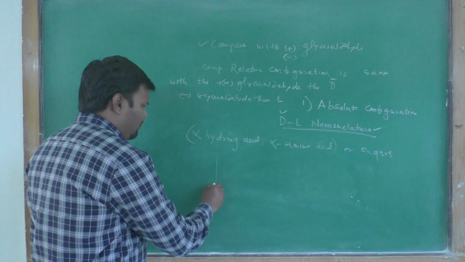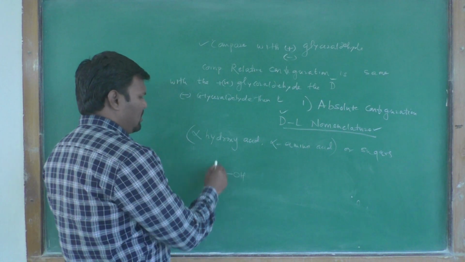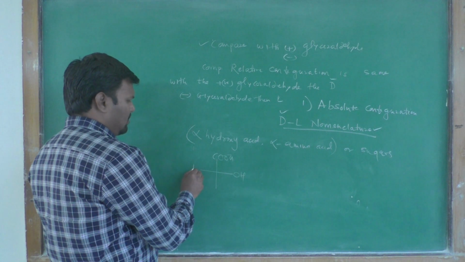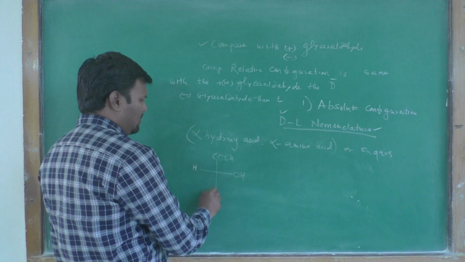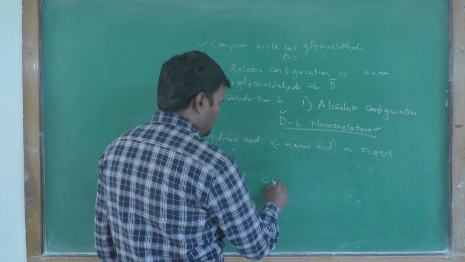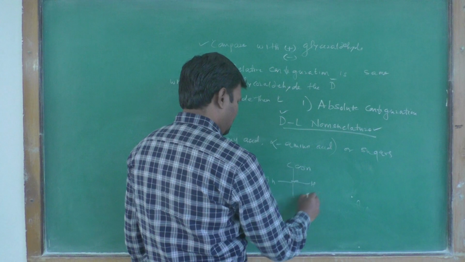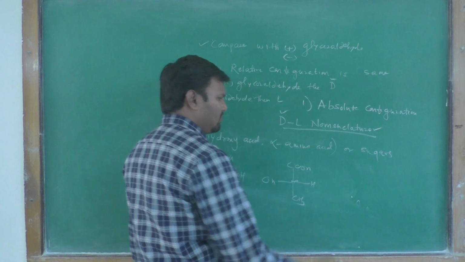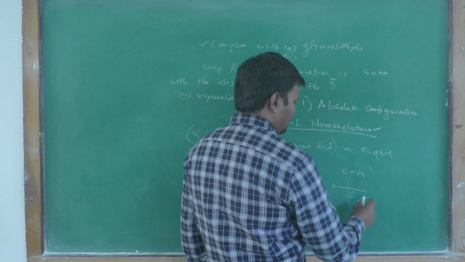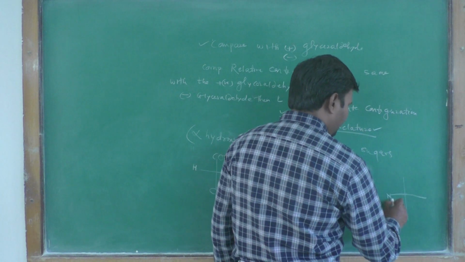If you have a compound like that, with OH, COOH, then hydrogen and CH3, that is lactic acid. Then we have another compound, the alanine compound.